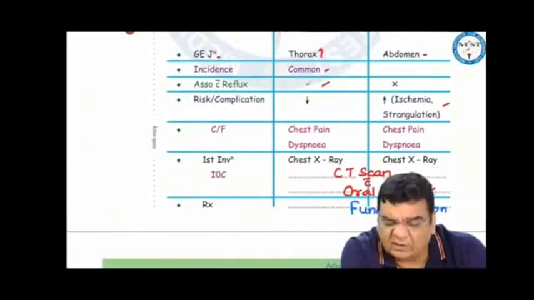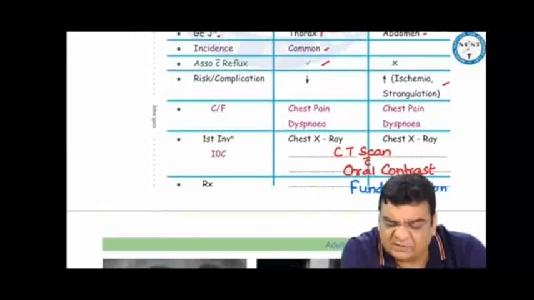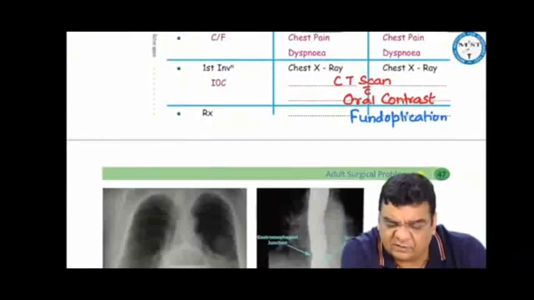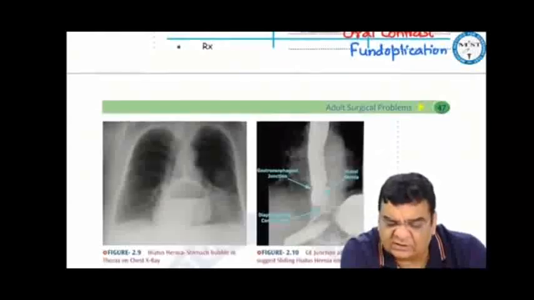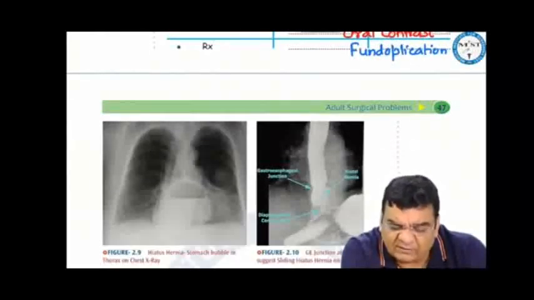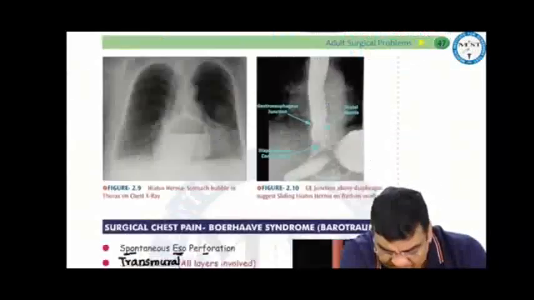Whether it's sliding or rolling type, the stomach is in the thorax, and the patient can present with chest pain and dyspnea. The first investigation is a chest X-ray, but the best investigation will be CT with contrast, which can demonstrate where the G junction is. The treatment is to bring the stomach from the thorax into the abdomen and then wrap the fundus of the stomach around the lower esophagus, a fundoplication.